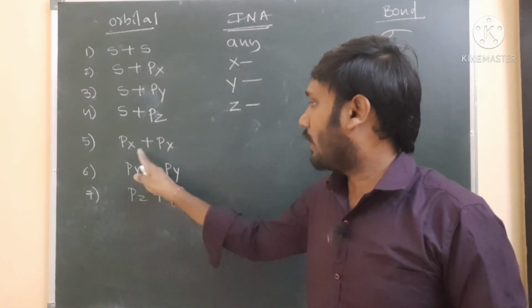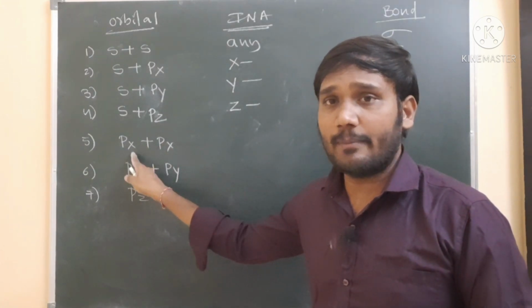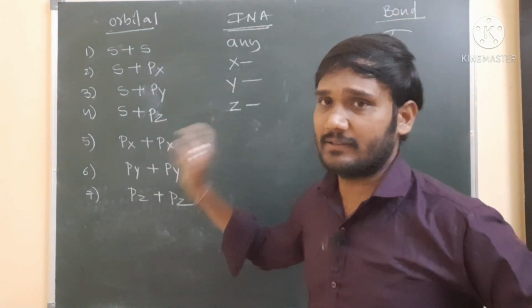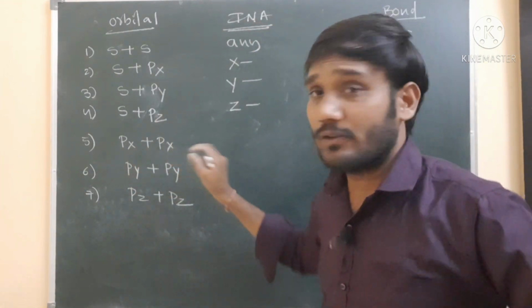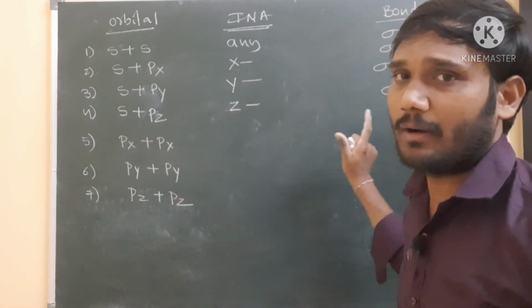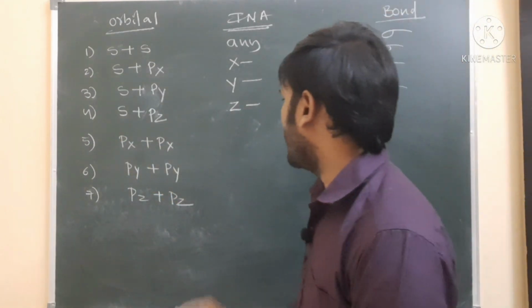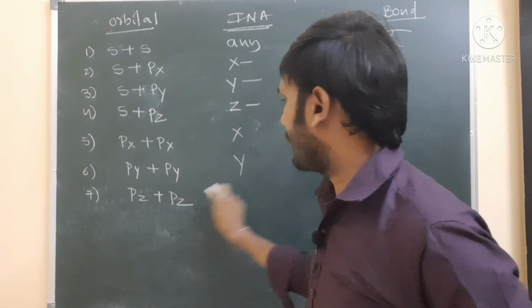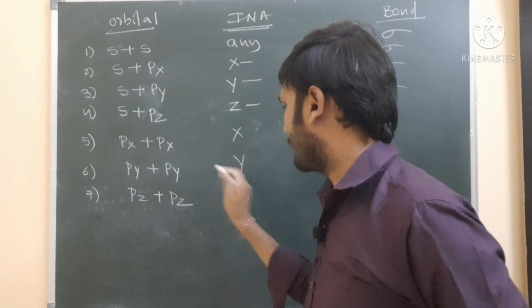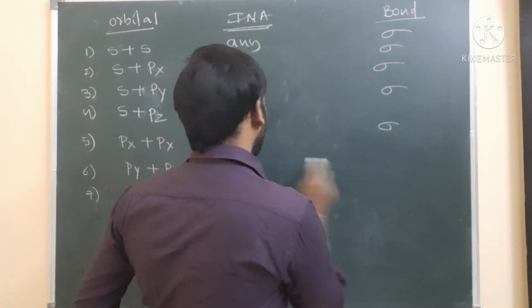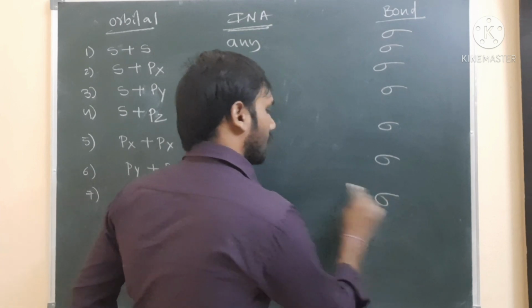Whatever orbitals we take, you have to check the orbital axis. For px it is the x-axis. If the internuclear axis is also the same axis as the orbital, it will simply give a sigma bond. So px with x-axis, py with y-axis, pz with z-axis: the resulting bond is a sigma bond, sigma bond, and sigma bond.